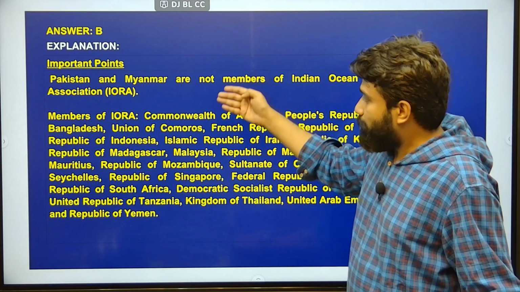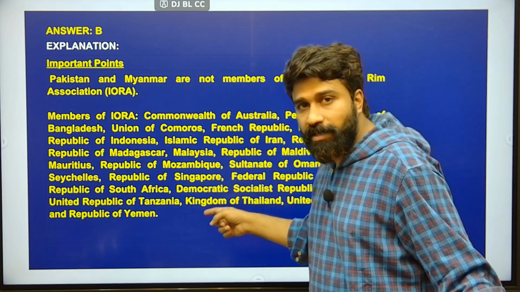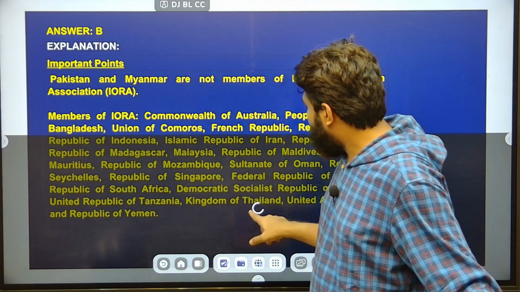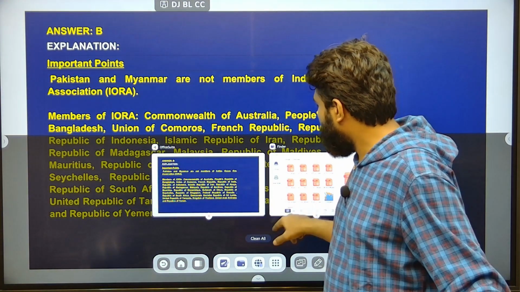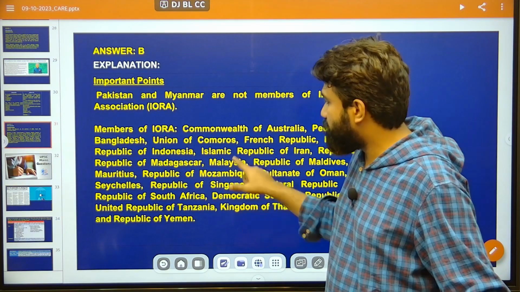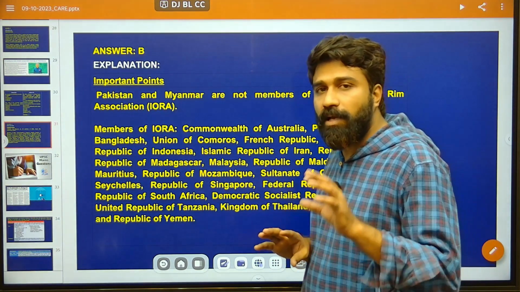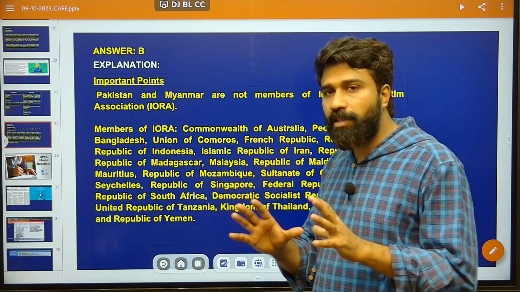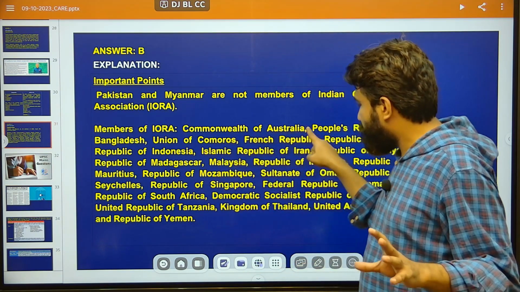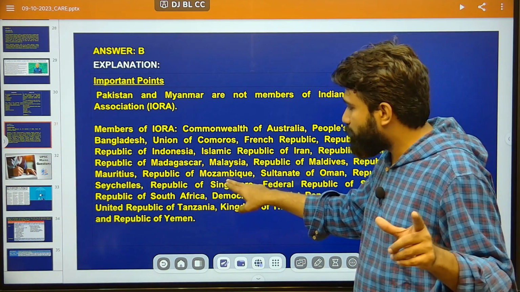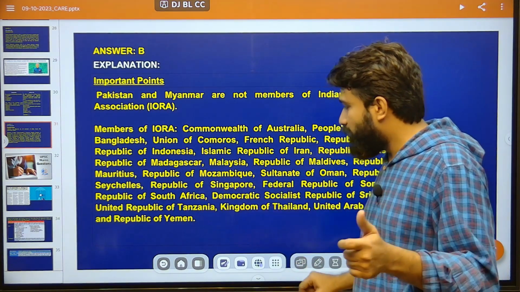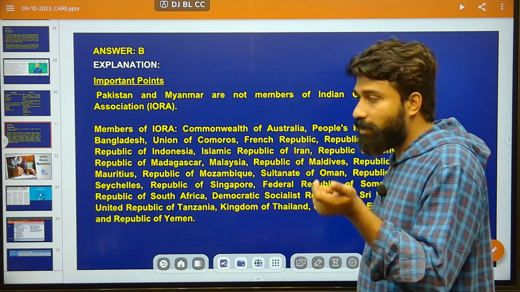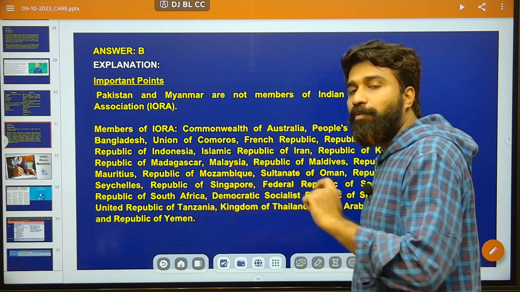And coming to the member countries, the list of member countries is given here. Please go through it in a map-oriented way. Here the map is quite essential to understand the Indian Ocean Rim Association. I would like to display the map, but I want to give you homework also. Please go through that map once again and remember all the countries mentioned there. Here Australia is important, Mozambique is also important, Seychelles is important, because there are a few odd states which can be asked in the UPSC examination, like whether they are part of IORA or not.